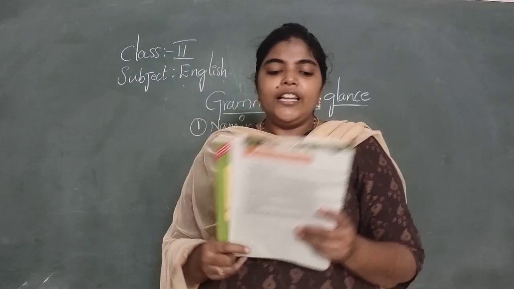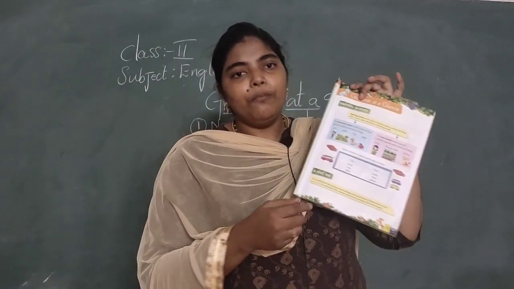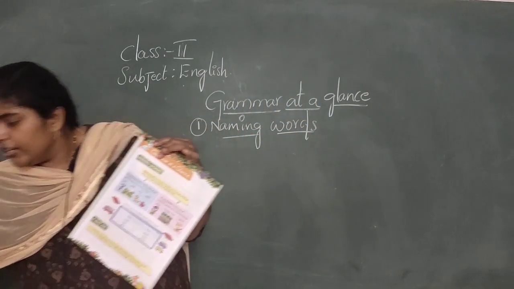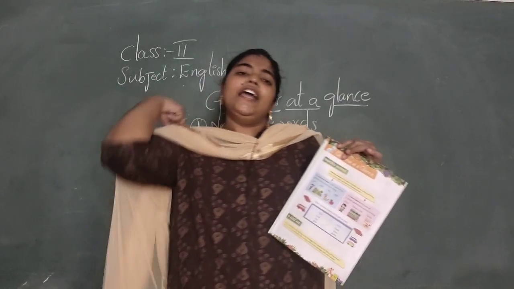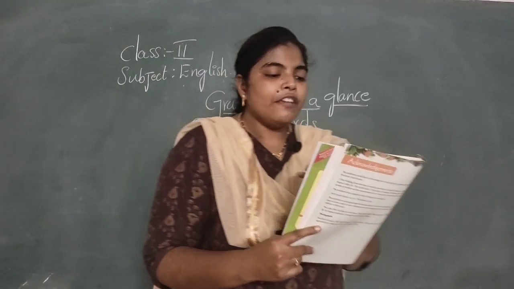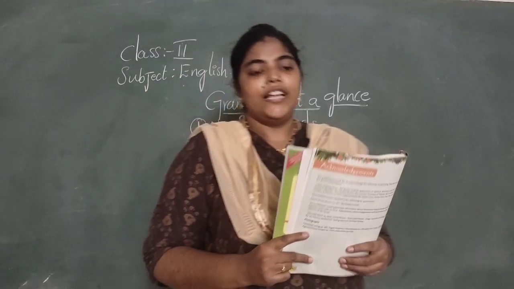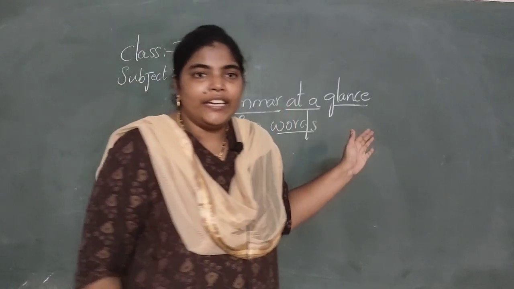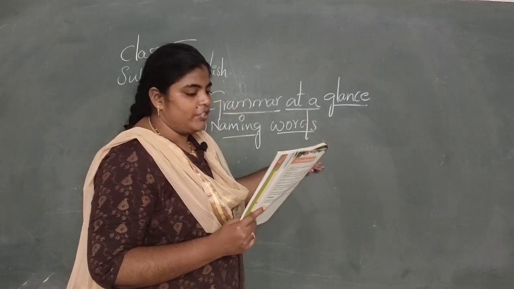So like that, we can name things. This is a book, we know that. And this is a chalk piece and this is a pen. So everything and every human being, every animal, they have names, right? Naming words are the names of people, places, animals, things, like that. So we are dealing with nouns. You know that word, noun. I am saying it in a simplified manner, that is naming words.